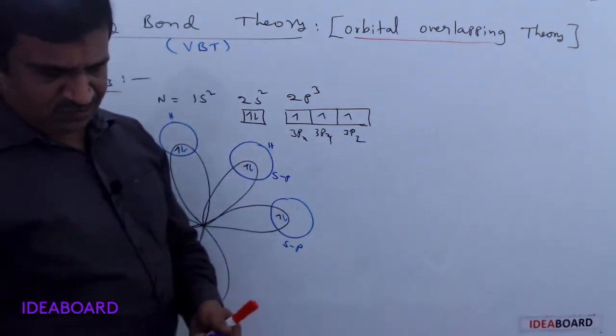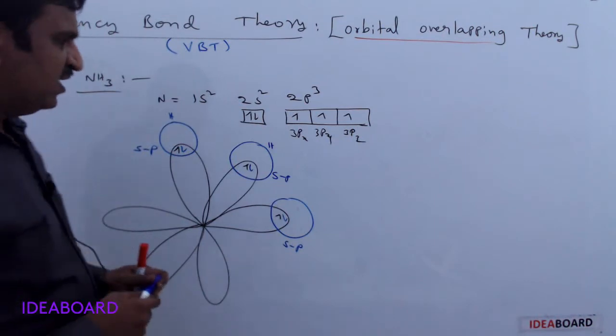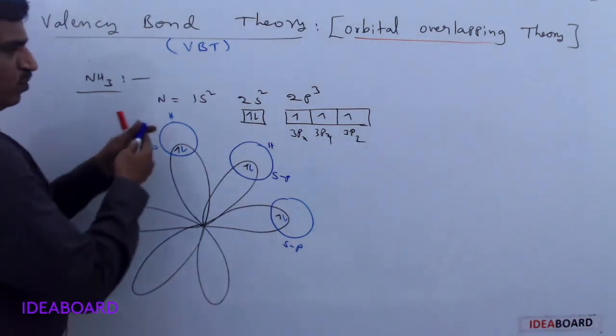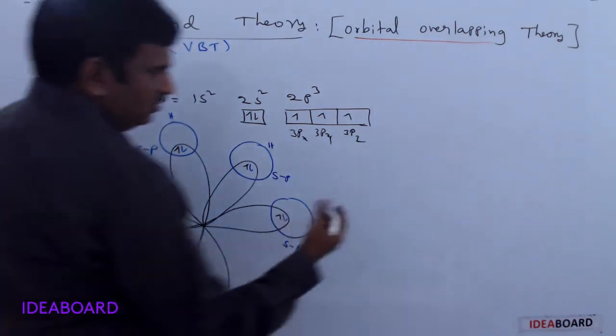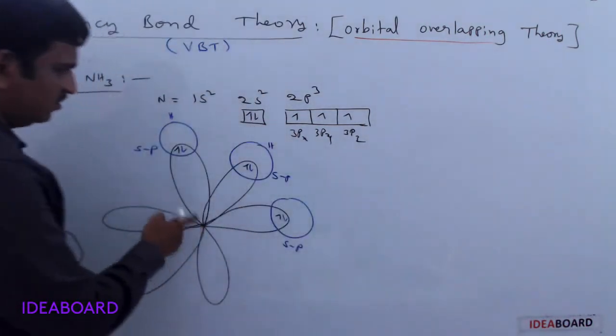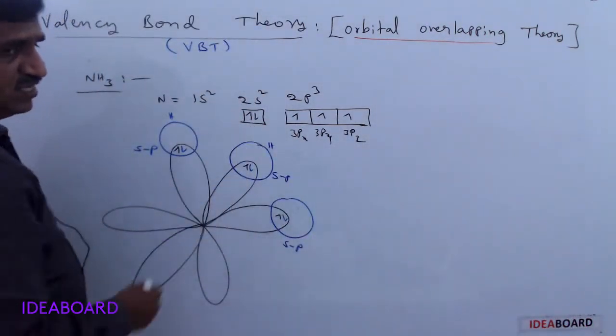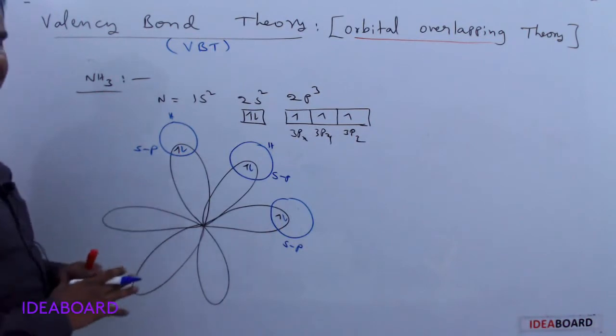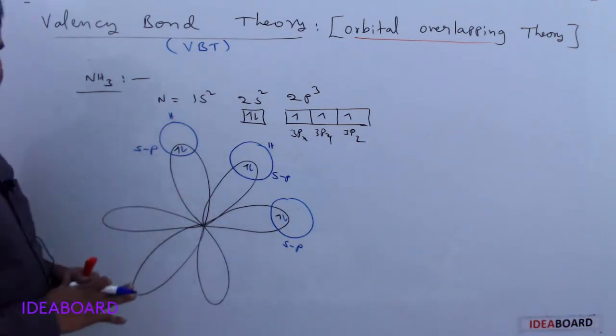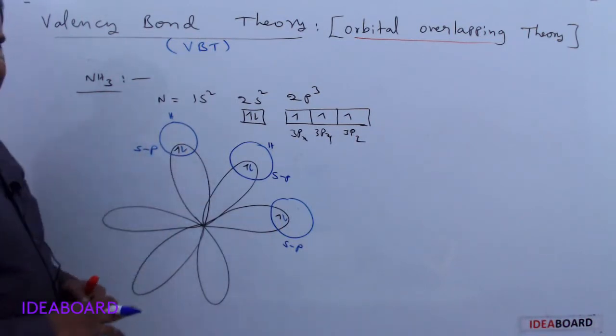Now, what is the angle between the two bonds, means between any two nitrogen-hydrogen bonds if you take? Is it 45?